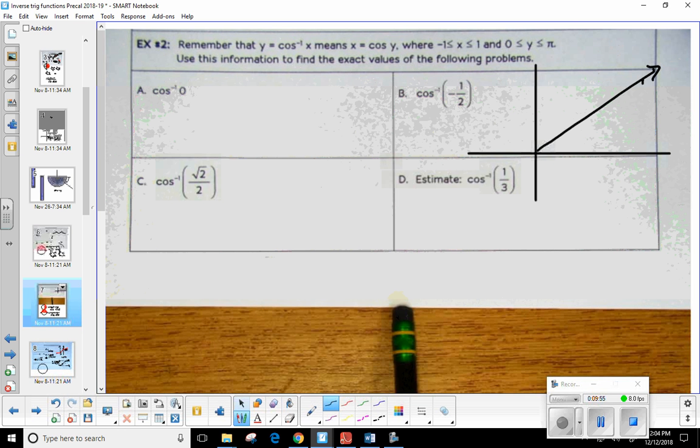Let's say we just try to draw a triangle. Okay, so here's the theta that I'm looking for. Now remember, 0 is the same as 0 over 1. And we just said that cosine is x over r, right? Well, if I go ahead and plug these in, that would be 0. This would be 1. But do you already see a problem? We can't create a triangle because one of the sides is 0.